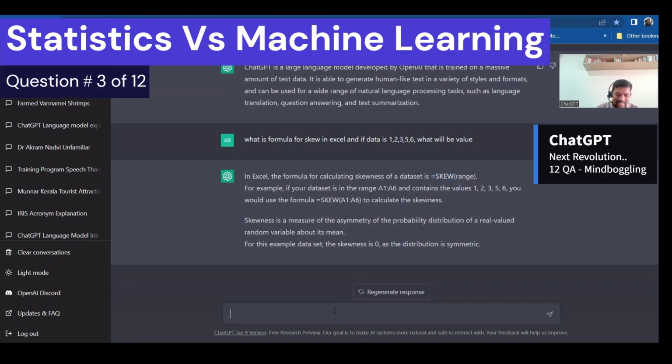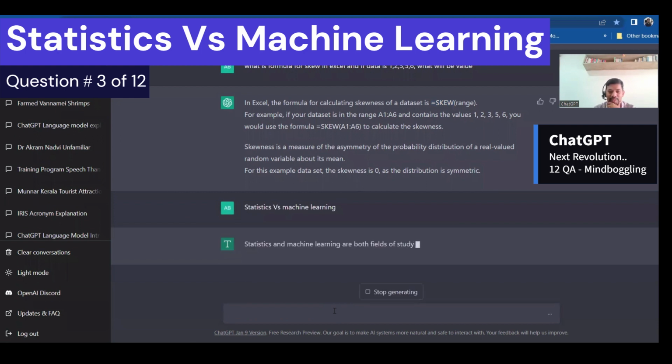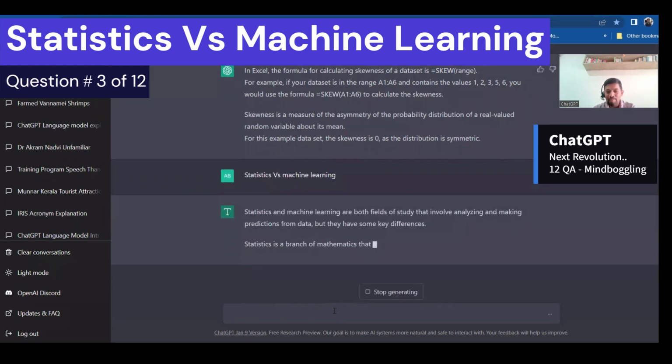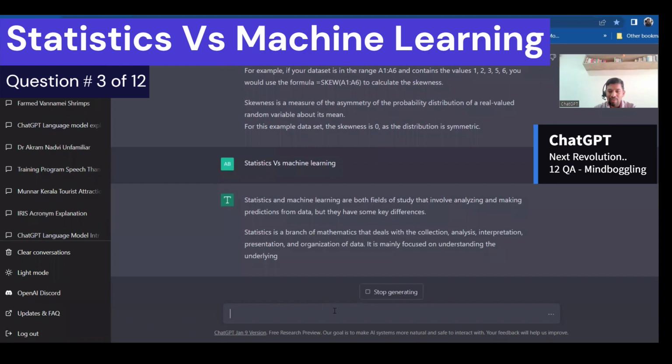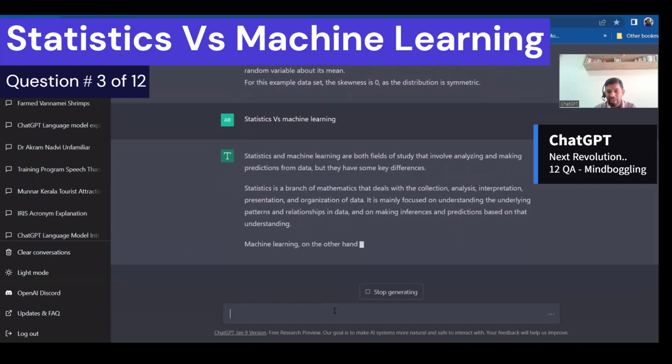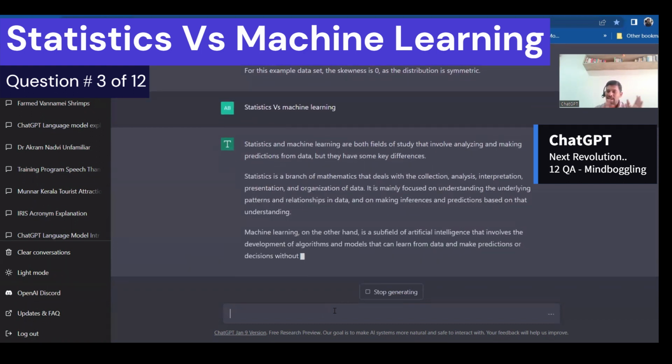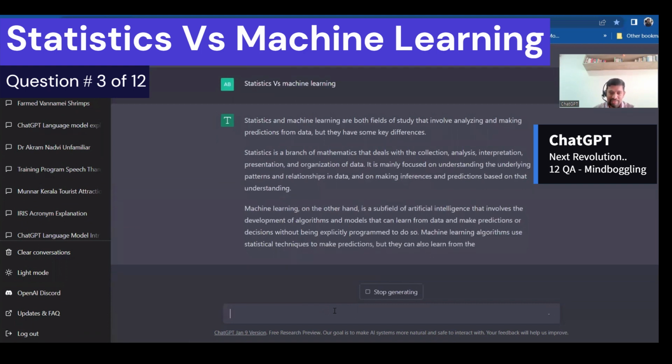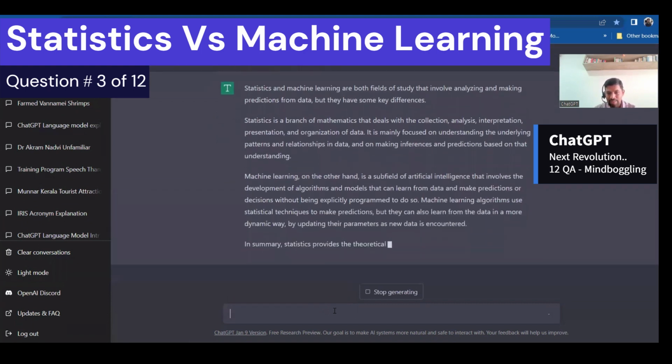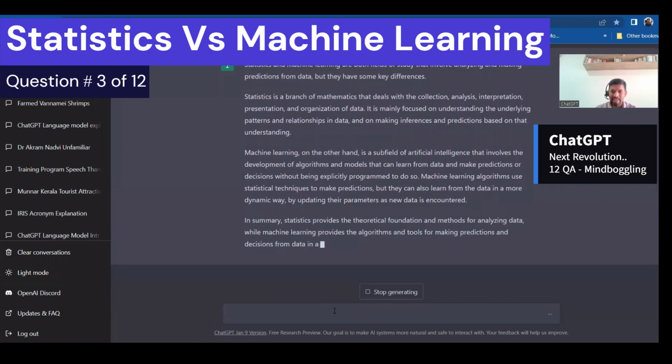What is the difference between statistics versus machine learning? Many people do ask that question. Statistics is a great methodology used in Six Sigma, and machine learning is also coming up. So let's see. Statistics and machine learning are both fields of study that involve analyzing and making predictions from data, but they have distinct differences. Statistics is a branch of mathematics that deals with the collection, analysis, interpretation, presentation, and so on.